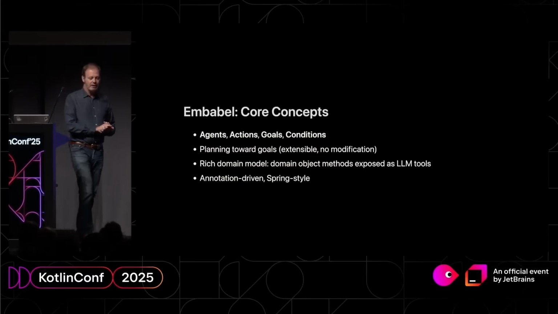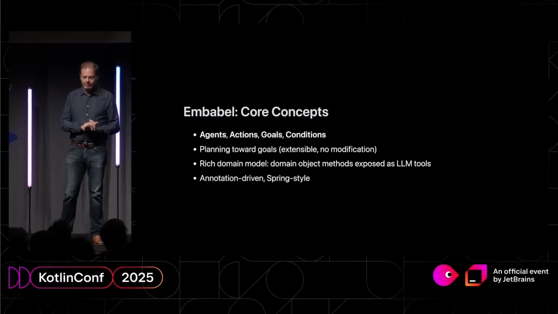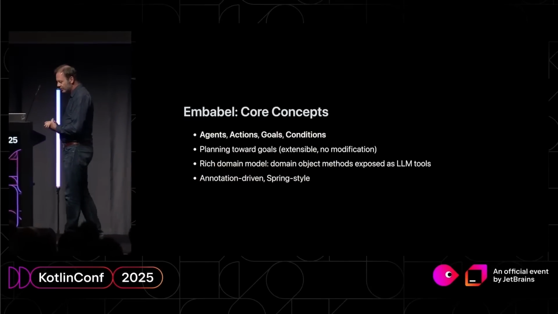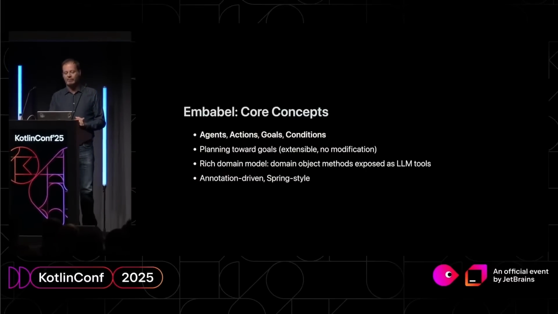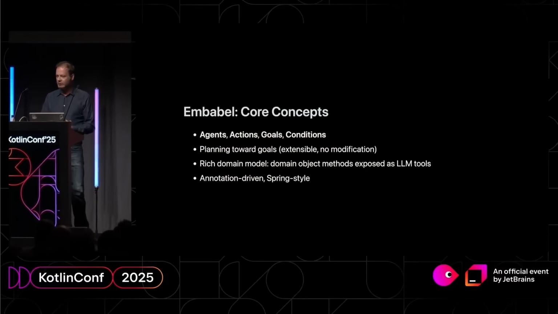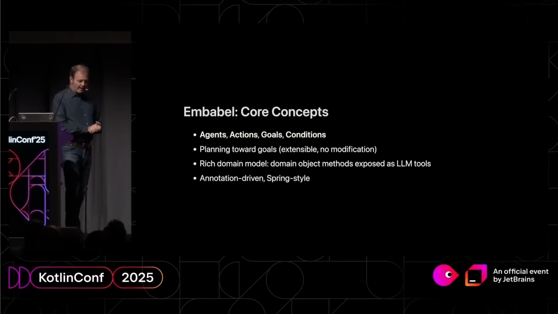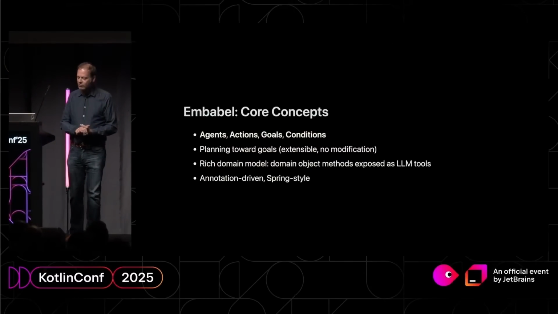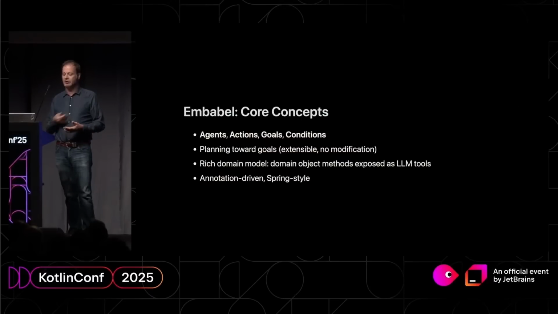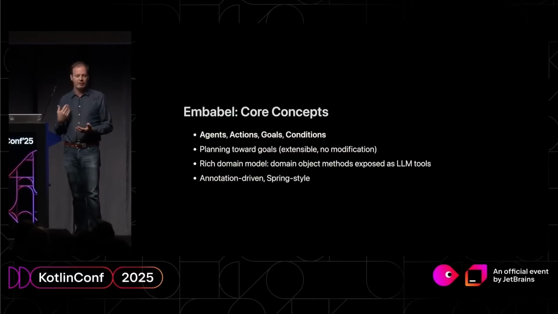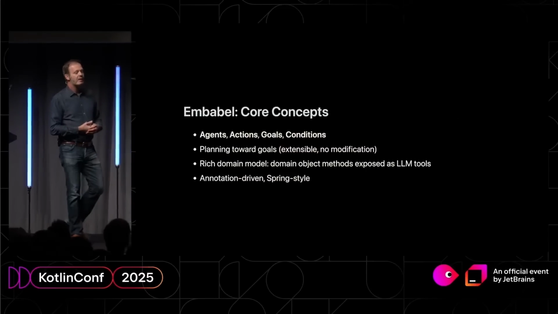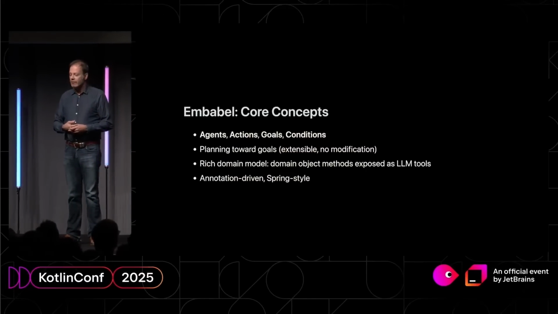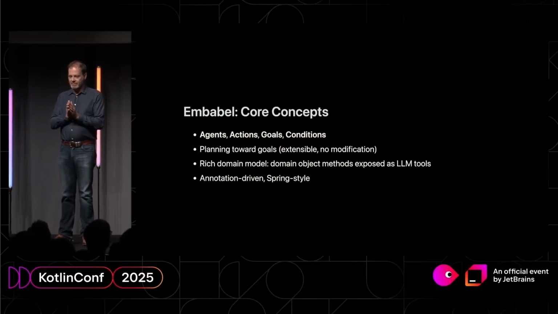So Embabel is the framework that I actually launched yesterday. It is an agent framework. It's written in Kotlin, built on Spring, and on Spring AI. And it models agent flows in terms of actions, goals, and conditions. And I think one of the things that is novel about it is that it introduces a planning step.